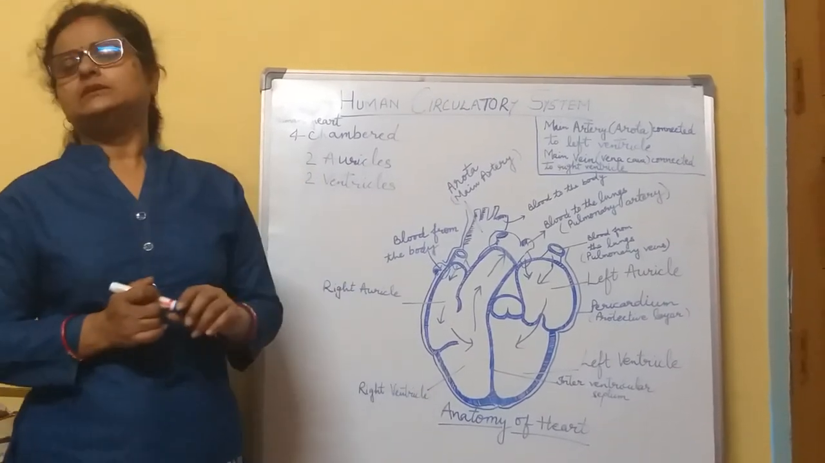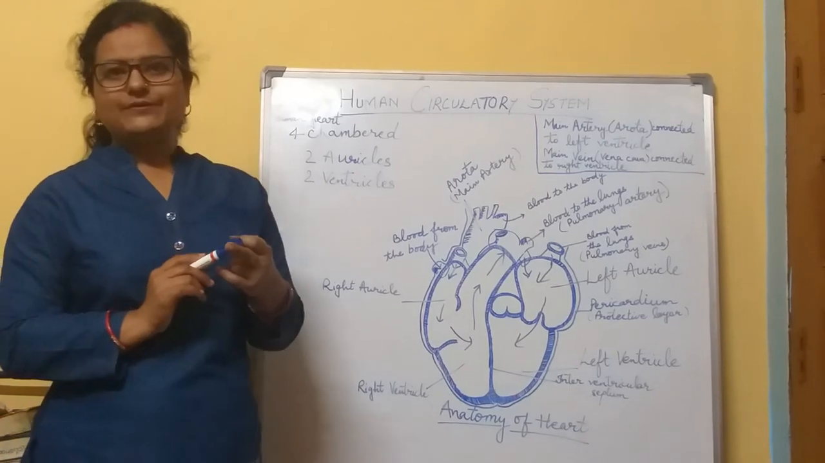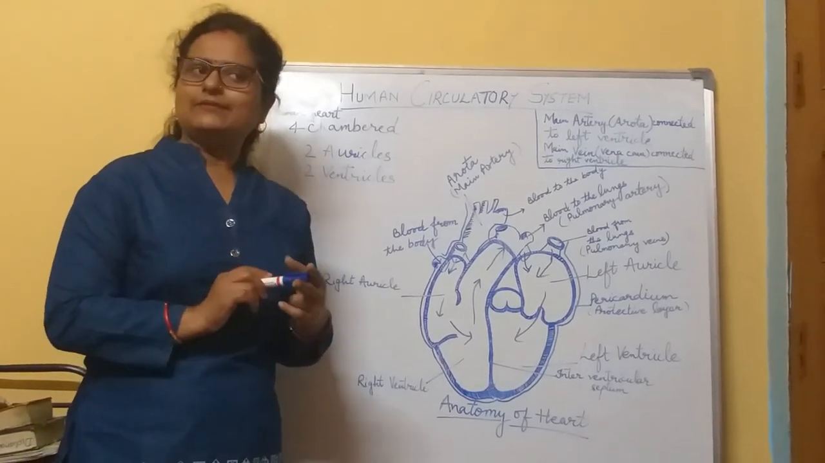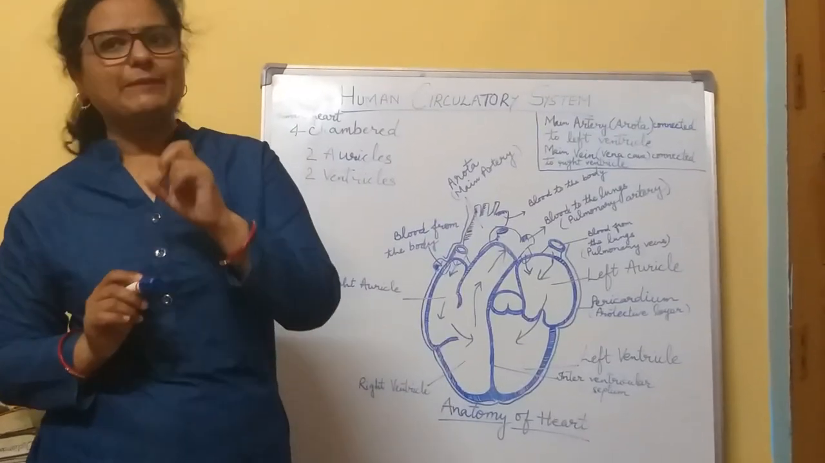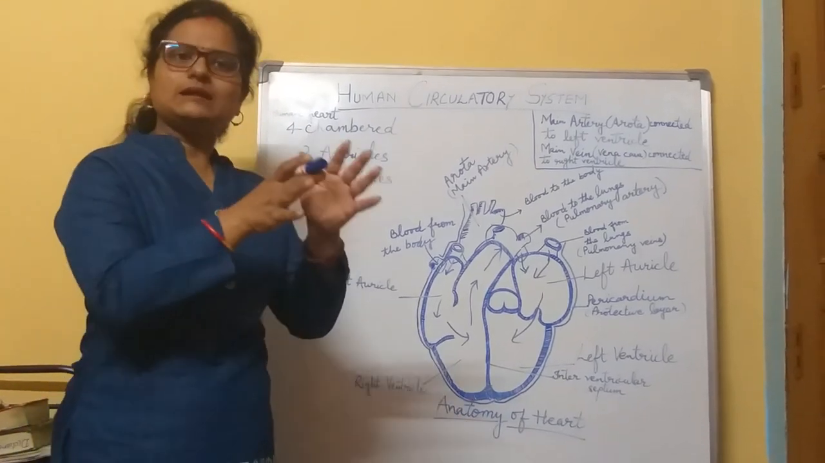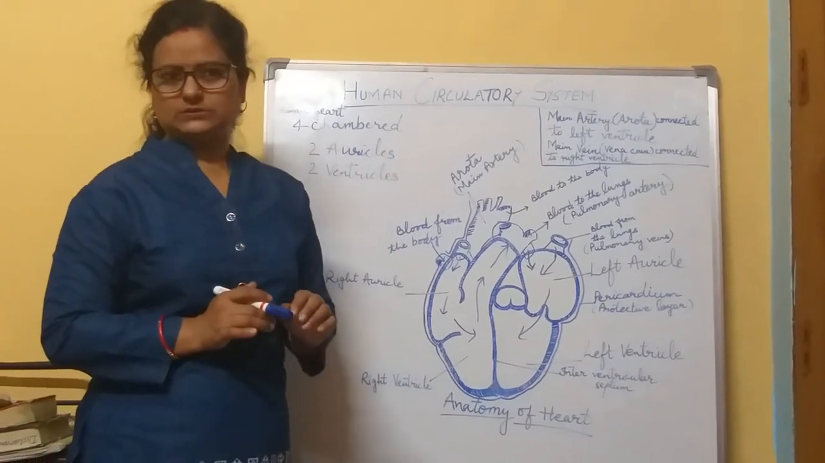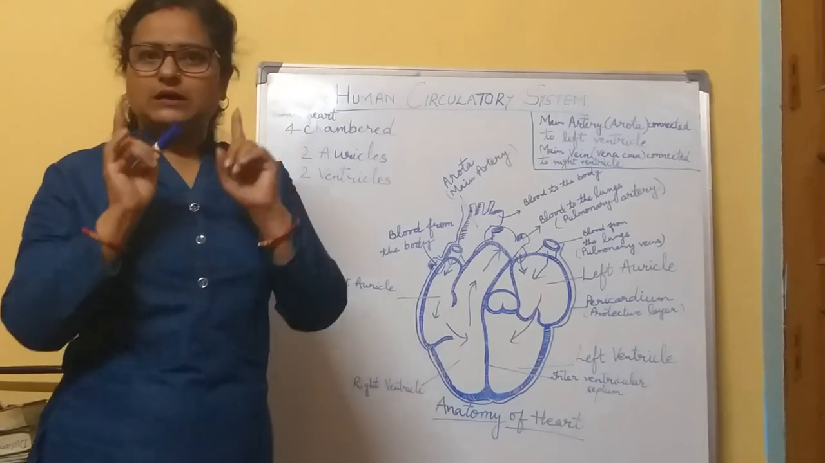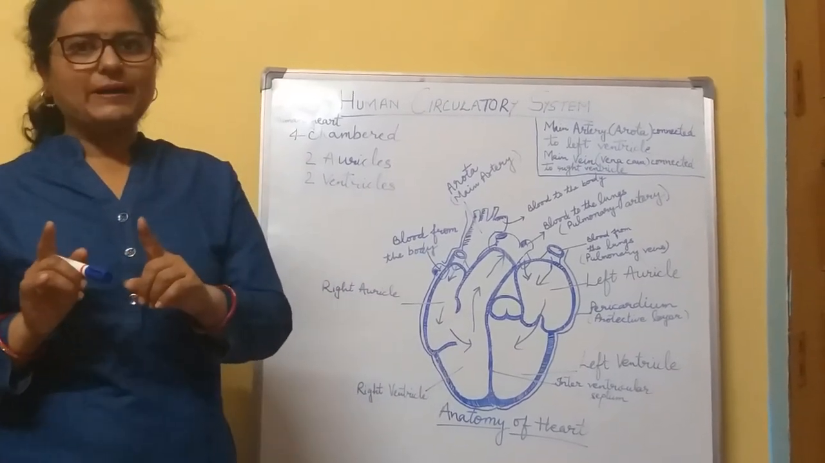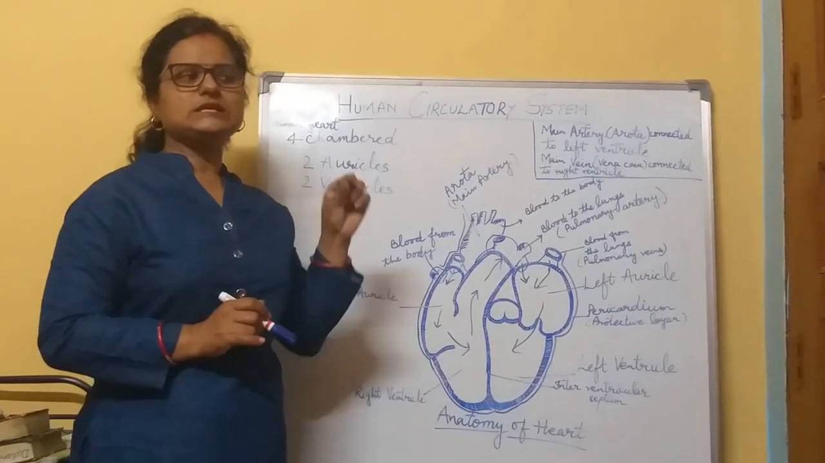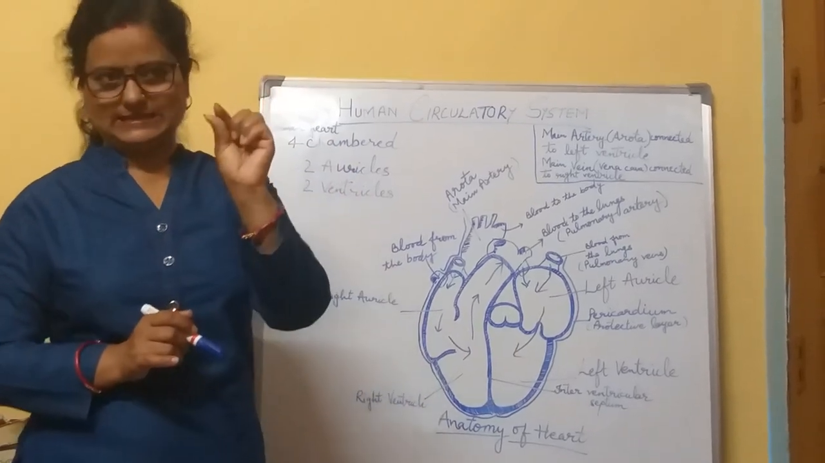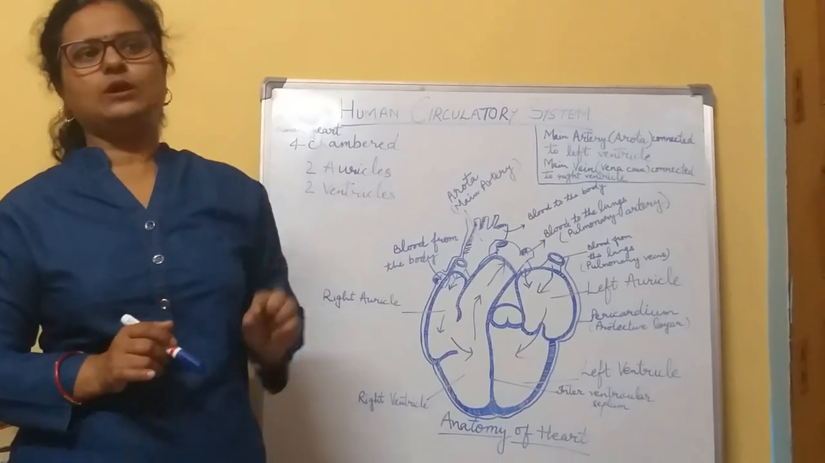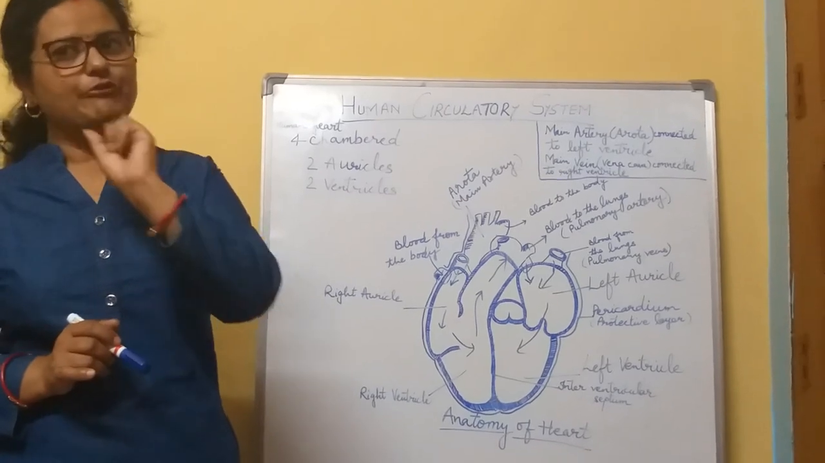Then there are two terms also, the arteries and veins, and then the capillaries also. These all are the part of the blood circulation, because the blood flows in very narrow tube-like structures. These tubes are called the arteries and veins.